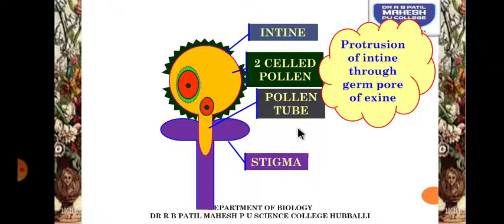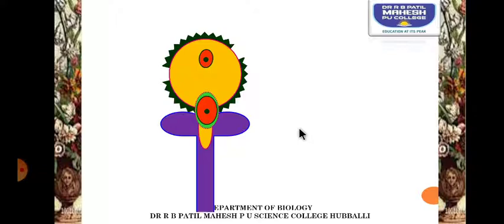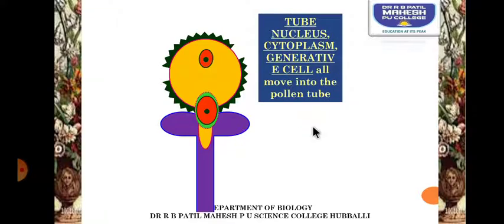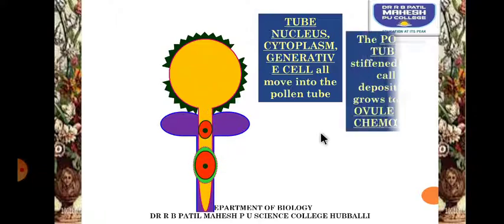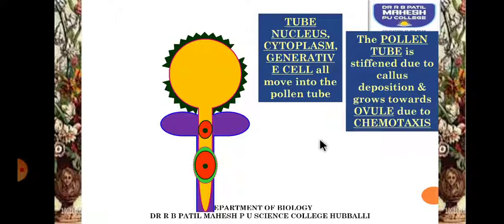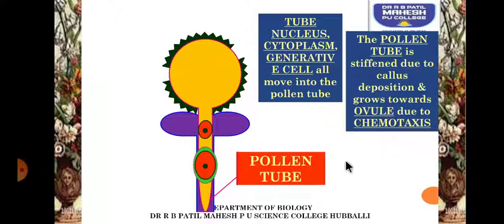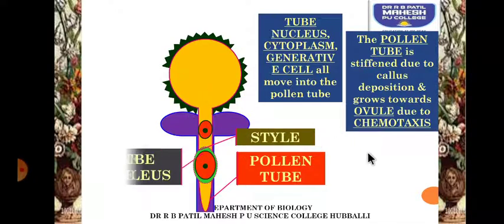Through the pollen tube, the two nuclei, the vegetative nucleus and the generative nucleus, will enter. The tube nucleus, cytoplasm, and generative cell all move into the pollen tube. The pollen tube is stiffened due to callose deposition, and it will start growing towards the ovule due to a process called chemotaxis. So through the style, the pollen tube will make its entry.